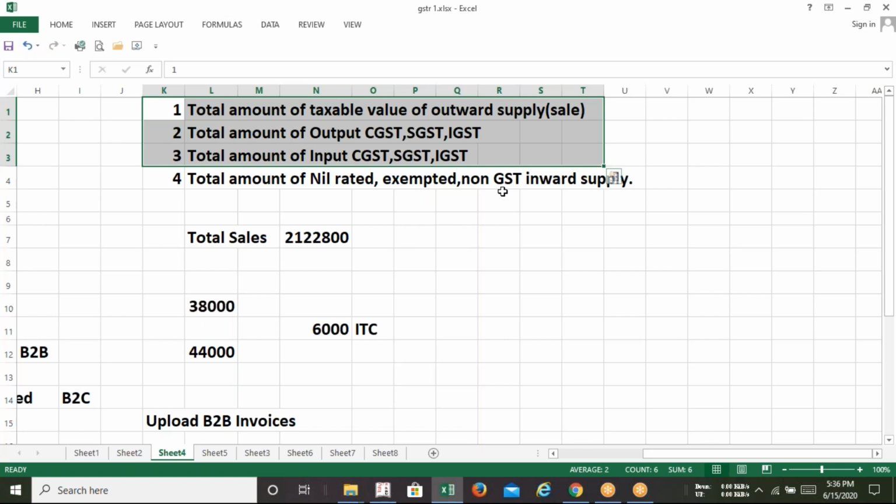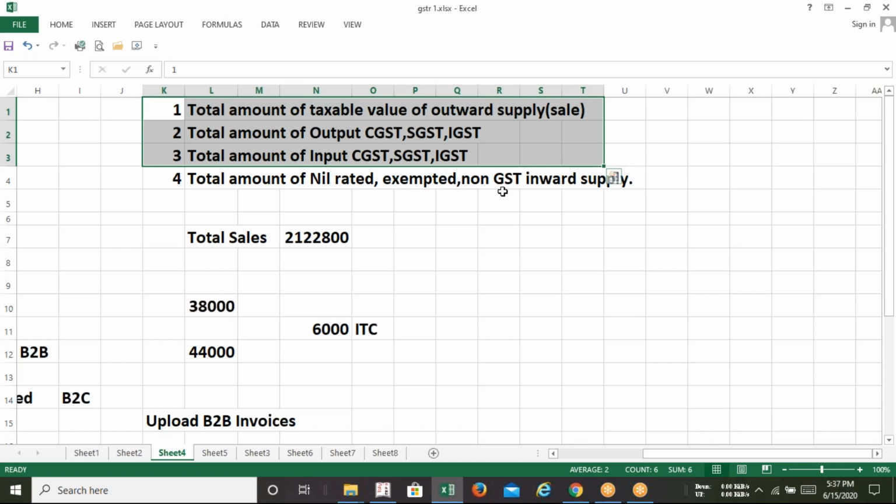So there is a scope in GST 3B to upload such information. If you ask me, sir, give some example, I can give you one. Every month our electricity company sends the bill for electricity consumption. I am talking about the commercial one, not the domestic one. If you are running a business, you have to apply for a commercial connection from your electricity company, and every month or quarter you will get the bill.